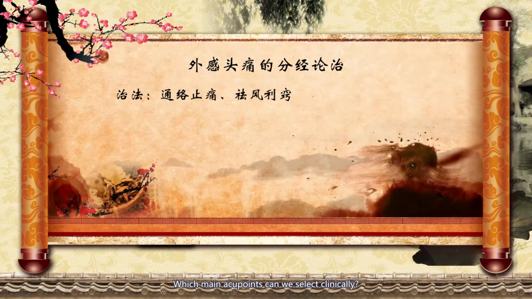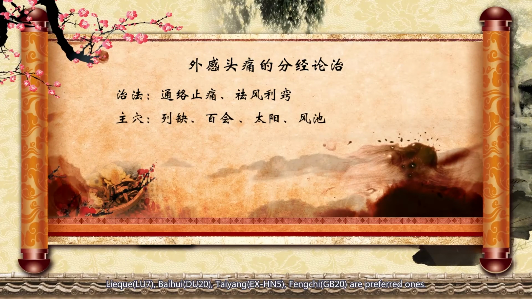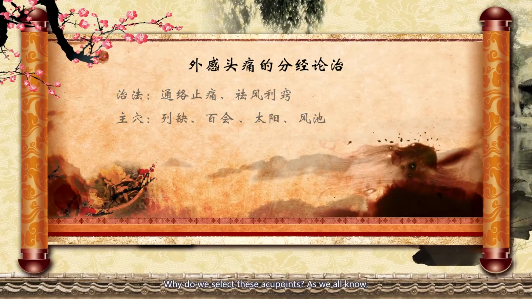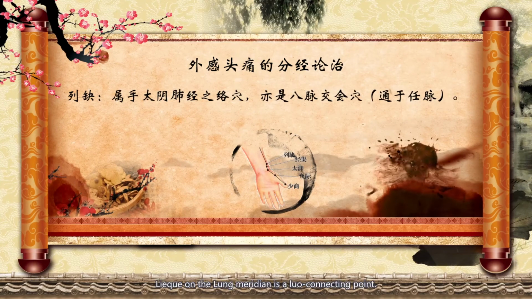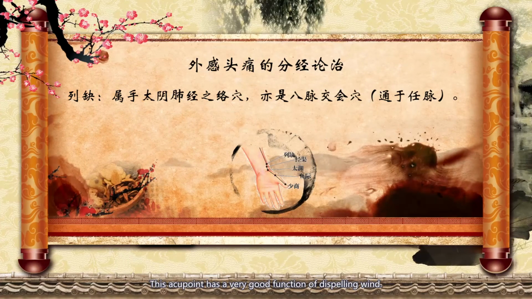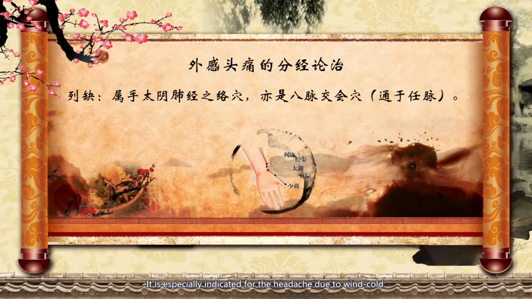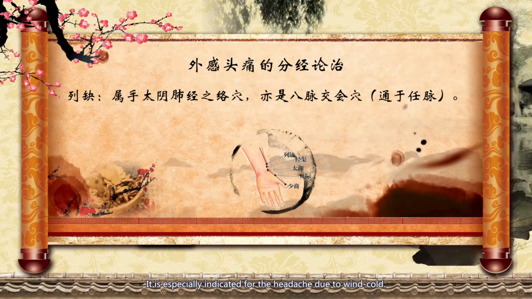Which main acupoints can we select clinically? 列缺, 百会, Taiyang, 风池 are preferred ones. Why do we select these acupoints? As we all know, 列缺 on the lung meridian is a luo-connecting point. This acupoint has a very good function of dispelling wind. It is especially indicated for the headache due to wind cold.